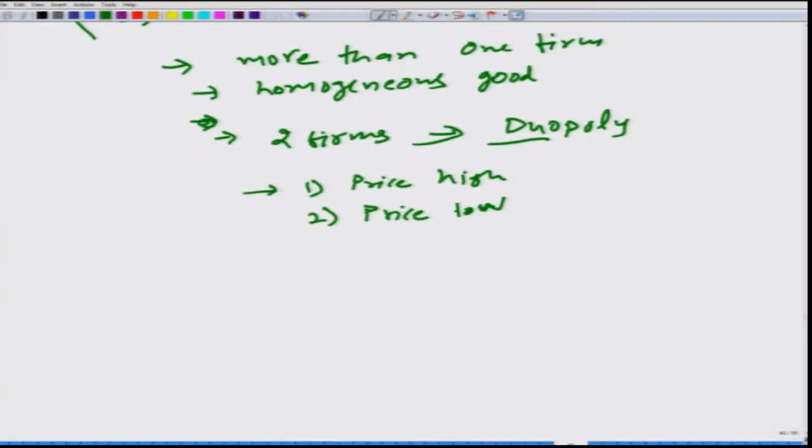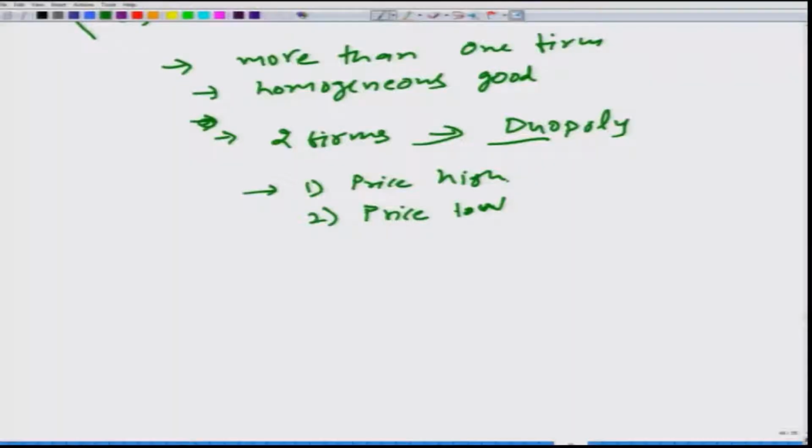Let us say if one firm prices its product low and the other firm prices its product high, then there is a possibility the firm whose price is less would capture all the market, and the other firm would get absolutely no customer. So, when they are making this decision, should they price their product high or low, they have to think about what the other firm would be doing.